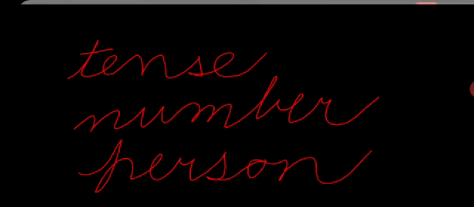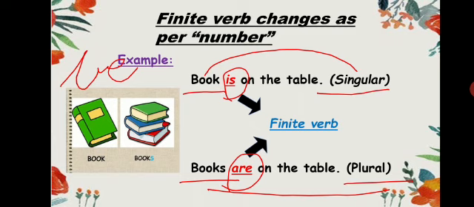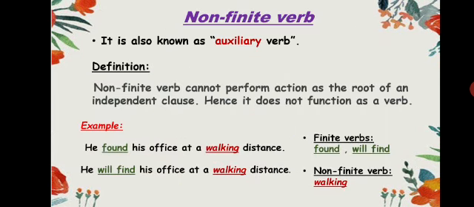Okay? I hope you have got this idea of how the finite verb functions and how it changes according to the three parameters. Yes, now the second type of verb, the non-finite verb.